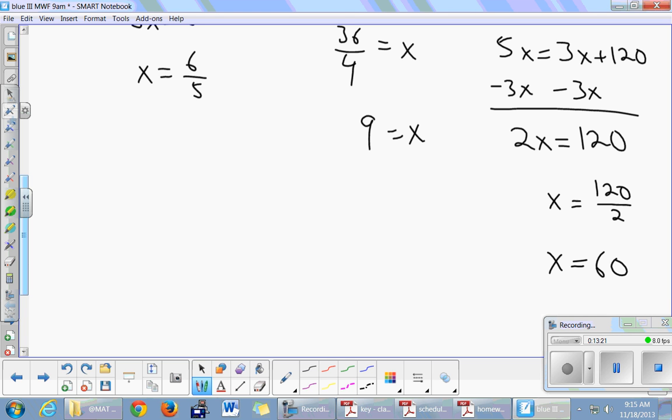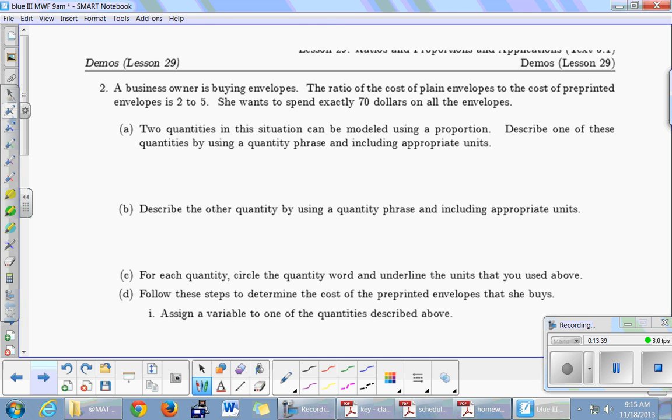All right, so all that is solving proportions. Any questions on solving proportions? All right, so those were 3 proportions that we just solved, and you'll probably see 1 proportion to solve on the upcoming exam. But far more important to me than just solving proportions is being able to solve word problems. So this is the kind of thing that we really are going to focus on today. Not just solving random equations, but solving them in context. So let's give this a shot. Henry, can you read number 2?